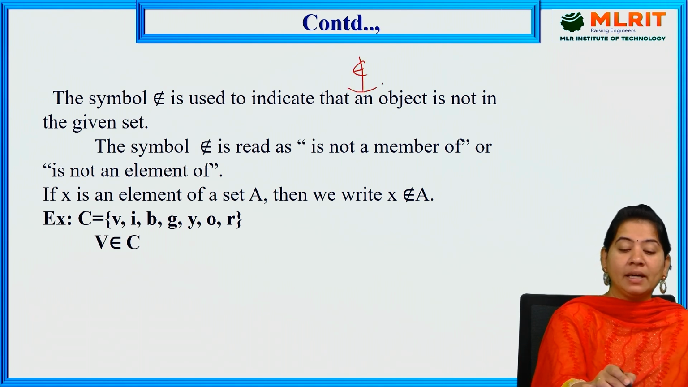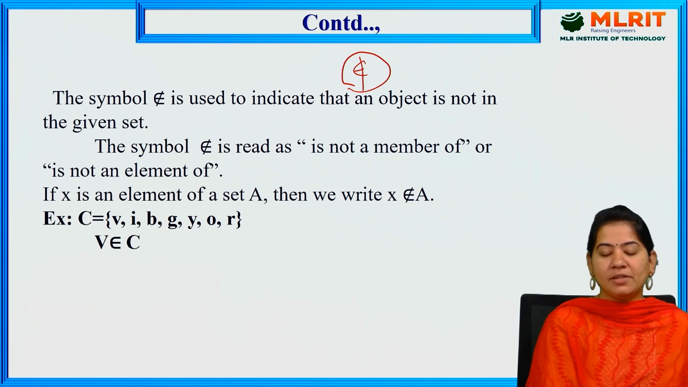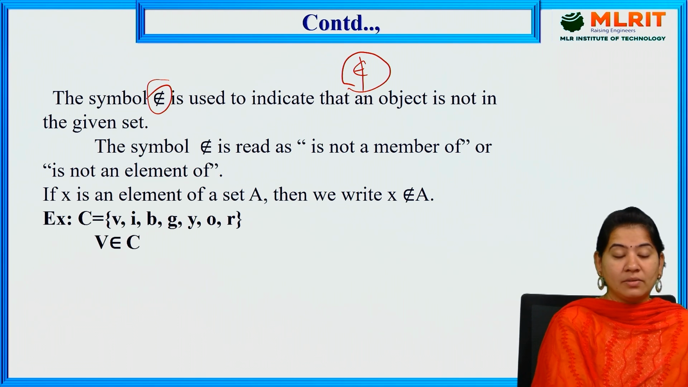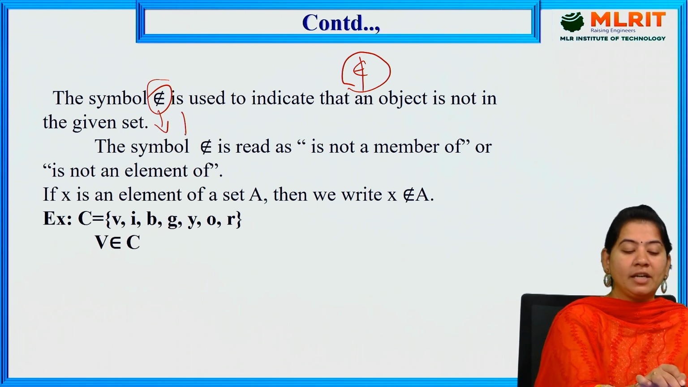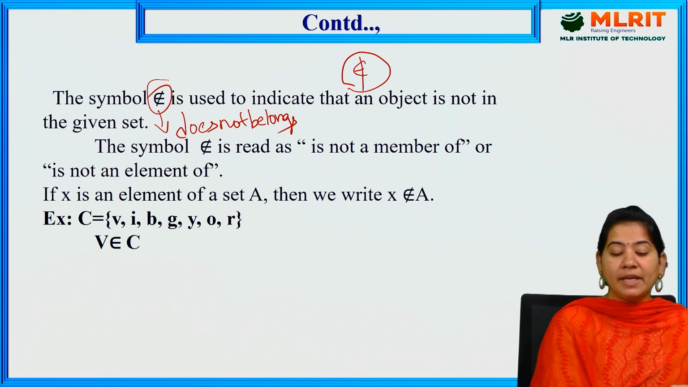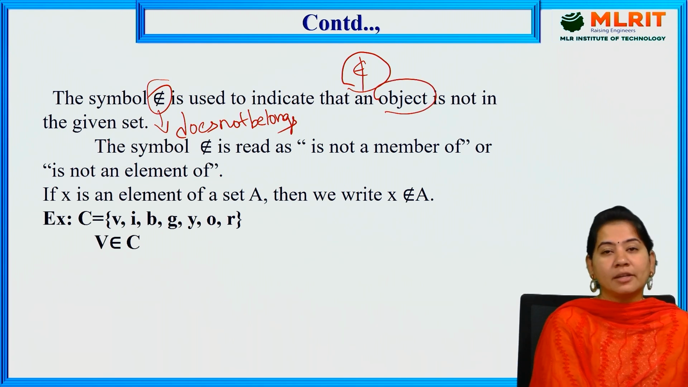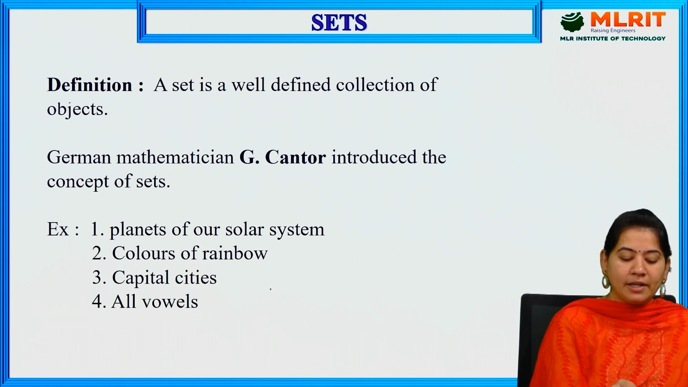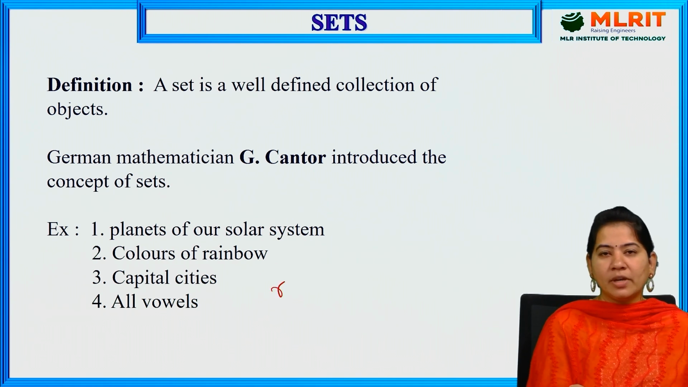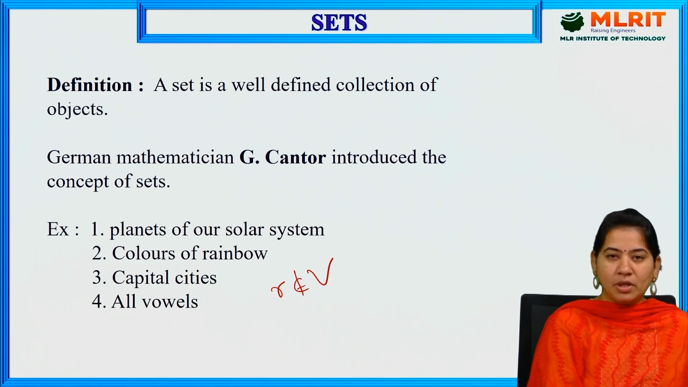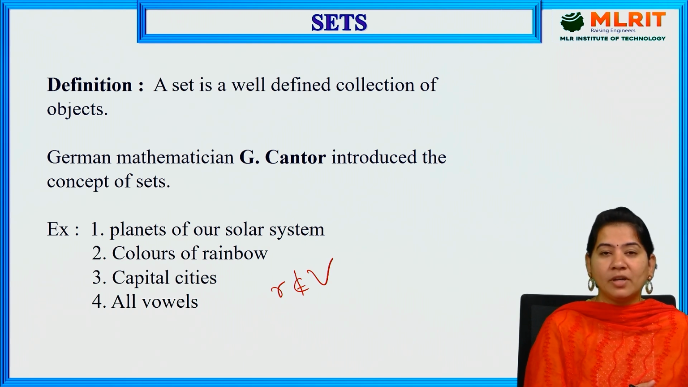But if it is not a membership, you can represent it simply with epsilon struck through. So this symbol is pronounced as does not belong to. It is used to indicate that the particular object is not in the given set. In the previous example we have taken A, E, I, O, U. In the same way, if you take R, R is not belonging to capital V, that is vowels. Then you can represent it like this: R does not belong to V, R is not an object or is not a member of the particular set V.